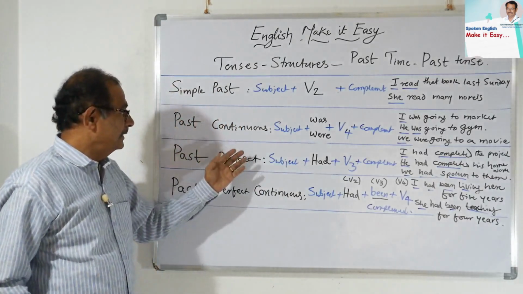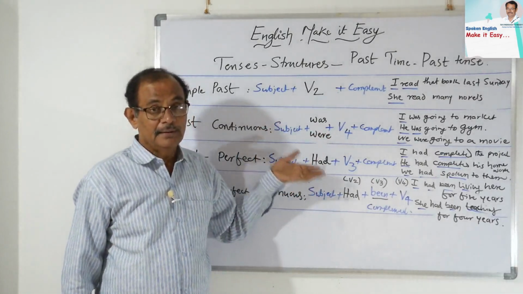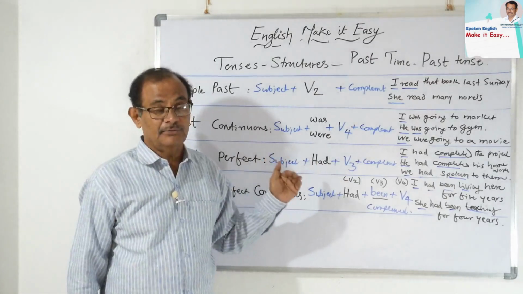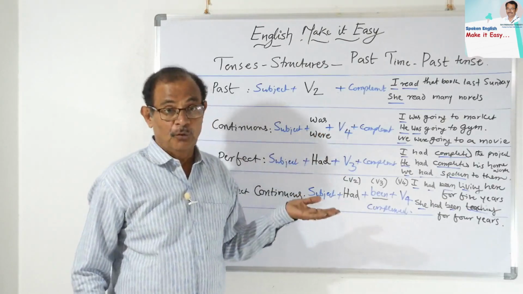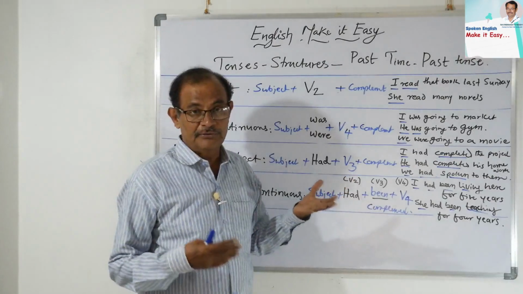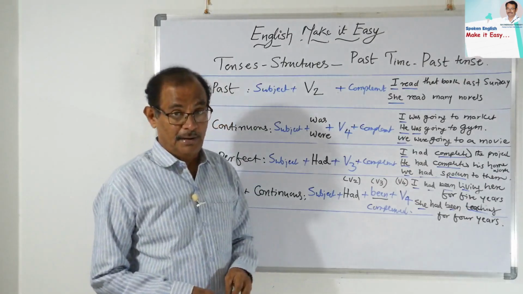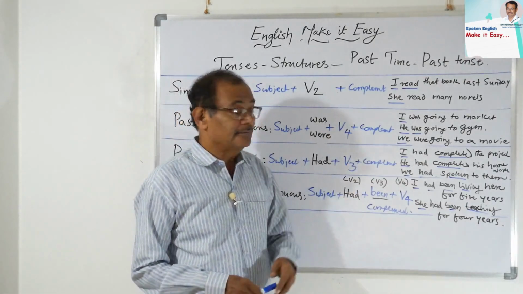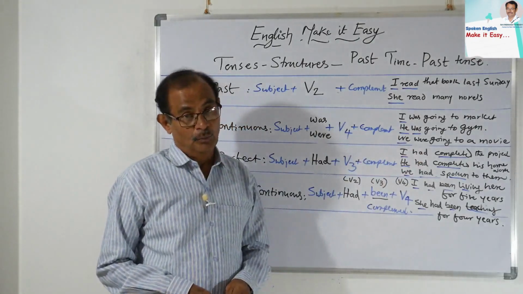Then past continuous: subject plus was and were. Here the auxiliaries must be past auxiliaries, was for singular, were for plural, plus V4, because a continuous or progressive tense always takes V4, plus complement. See the examples: I was going to market. He was going to gym. We were going to a movie.